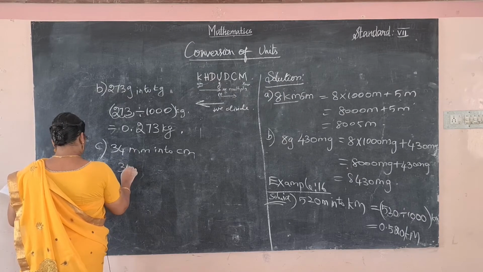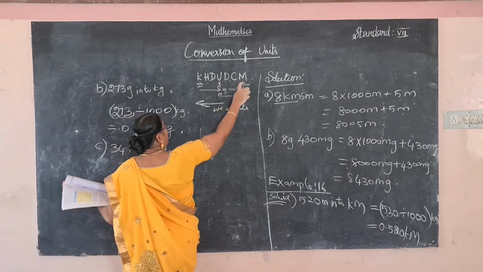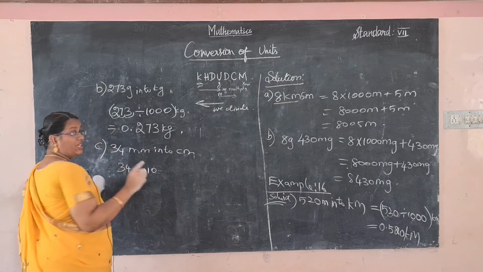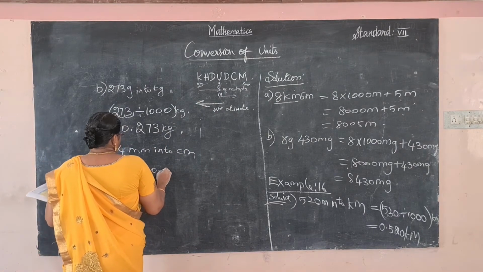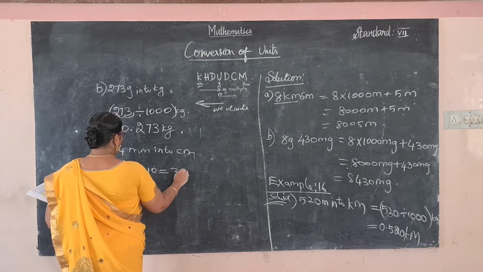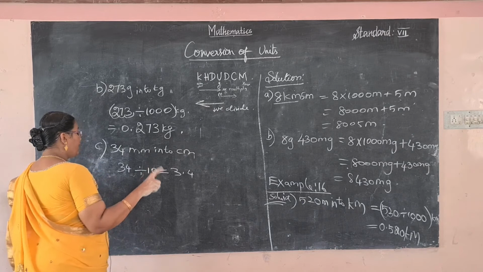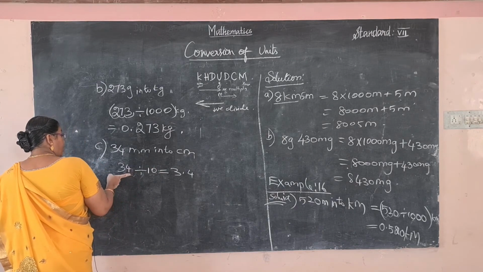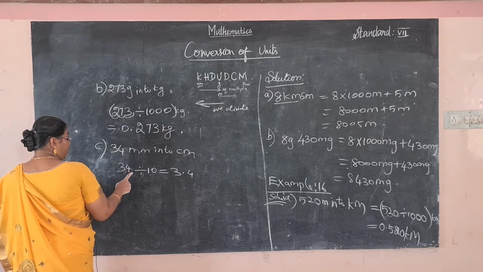So 34 divided by 10, because milli to centi is only one place value, is equal to 3.4. Why do we put 3.4? The divisor has only one zero. So the decimal point moves to the left side one decimal place.